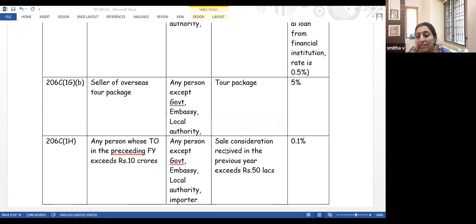Then Hero Motors will collect from Mr. A 0.1% TCS. So there are two conditions. One is the turnover of the seller shall be more than 10 crore, and the sale which I am making now is more than 50 lakhs. Only if both these conditions are satisfied, there will be 0.1% TCS. But this rule is applicable only from 1st October 2020. This section has been introduced only from 1st October 2020. So only for sales that have happened after 1st October 2020, this section is applicable.